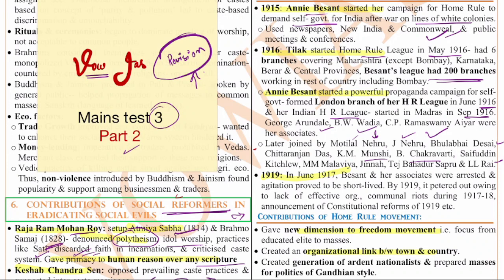In June 1917, in fact, Annie Besant and her associates were arrested, and the agitation proved to be short-lived. By 1919, it petered out because of the lack of effective organization, the communal riots during 1917-18, and also the Montagu-Chelmsford reforms which came in 1919. All of them were the reasons for this Home Rule League to be washed away by 1919. And also after that, Gandhiji emerged as a leader, and his policies were different. Also, Tilak died in 1919. So because of all these reasons, the Home Rule movement also came to an end.